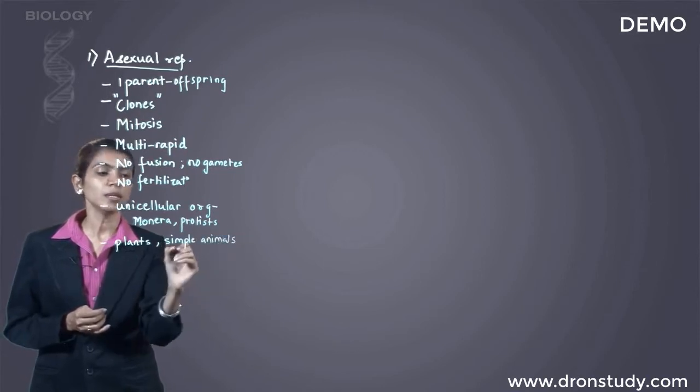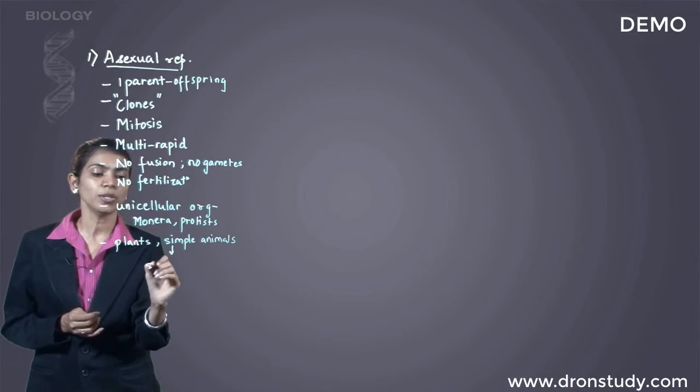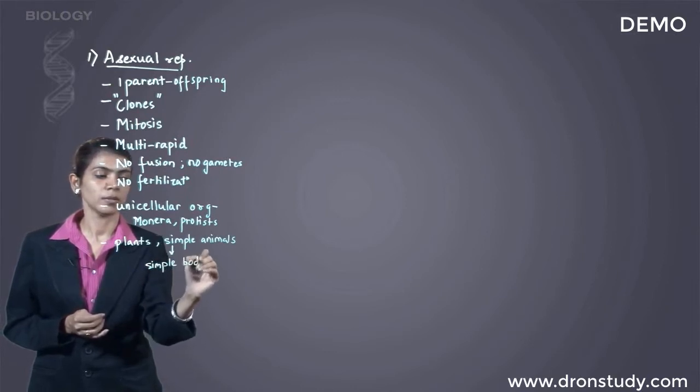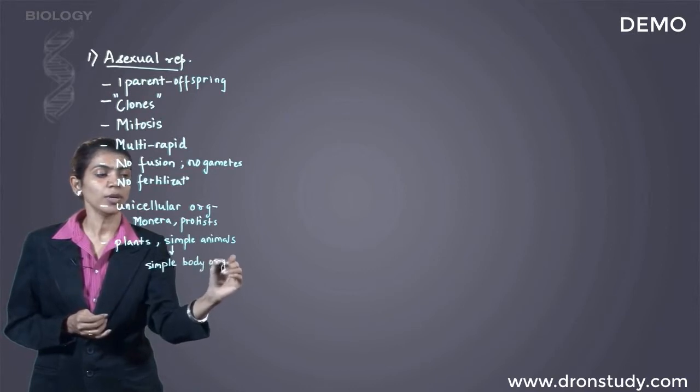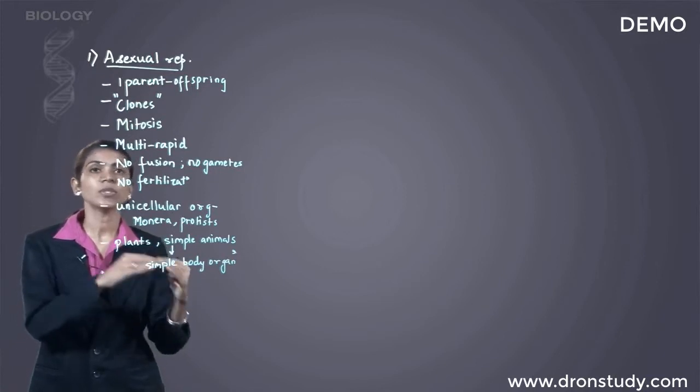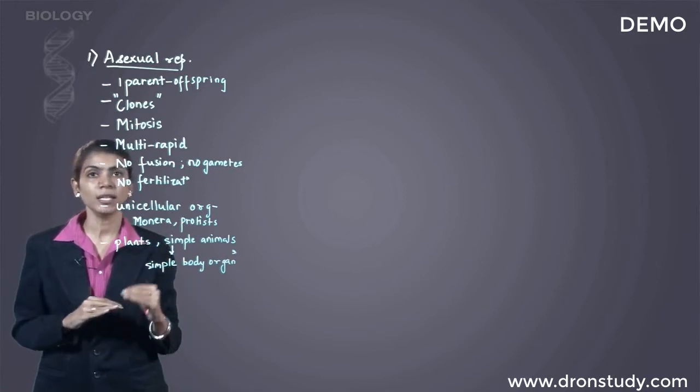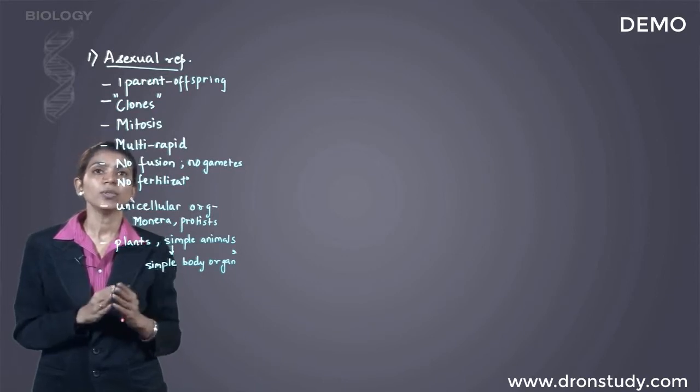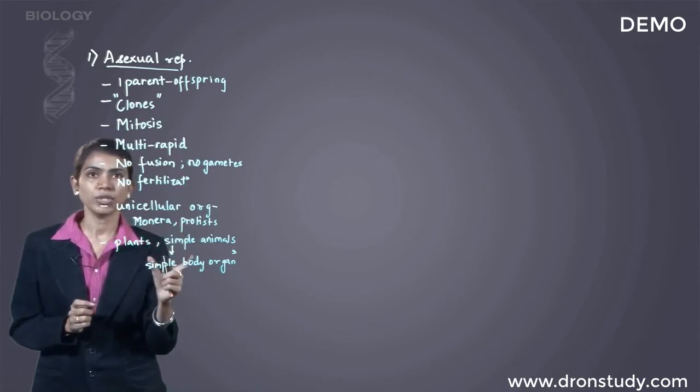Simple animals here means those with a simple body organization, wherein the body systems are not complex, they are simple. So they are plants and animals of the lower order, which are not highly evolved. So that was about asexual reproduction and an introduction to it.